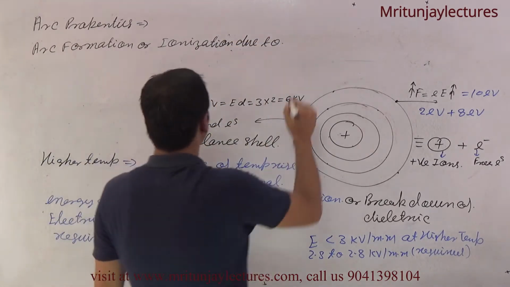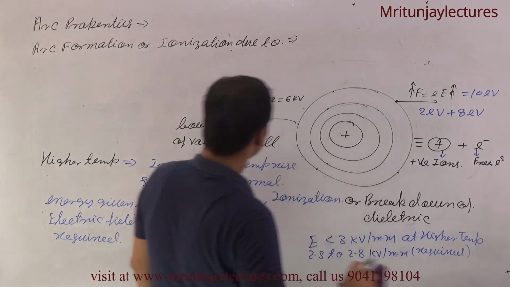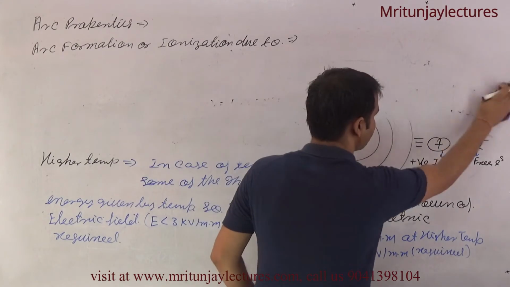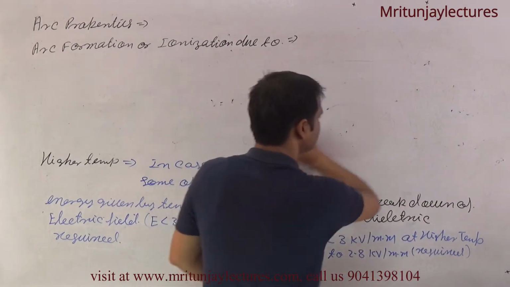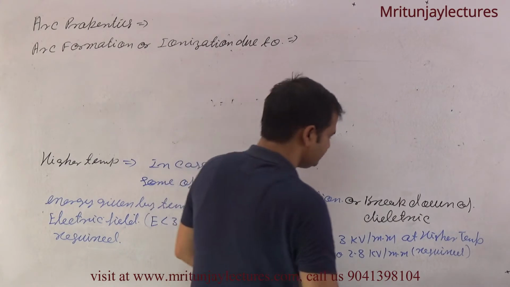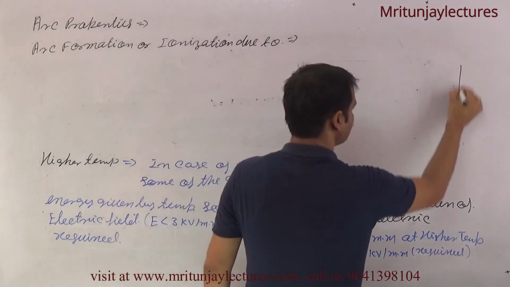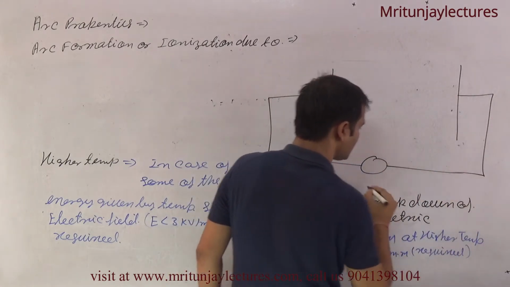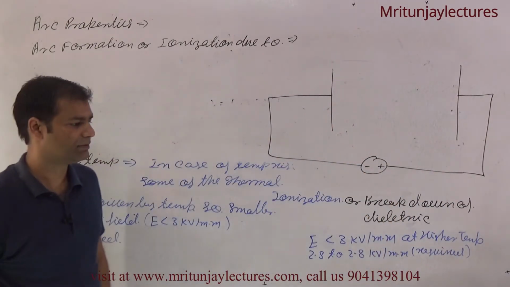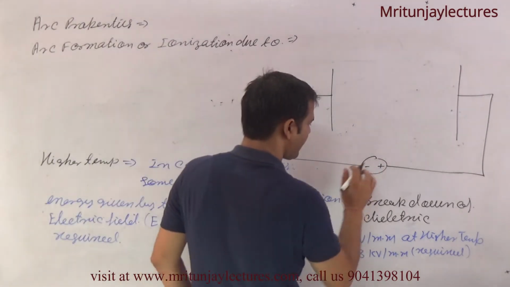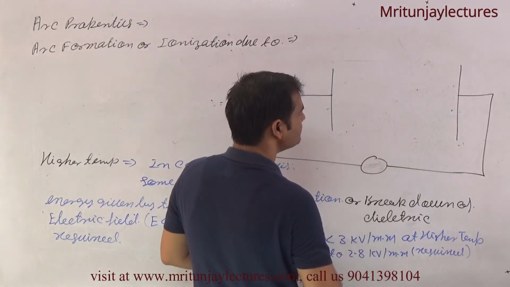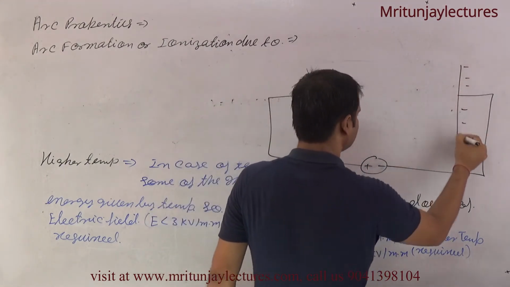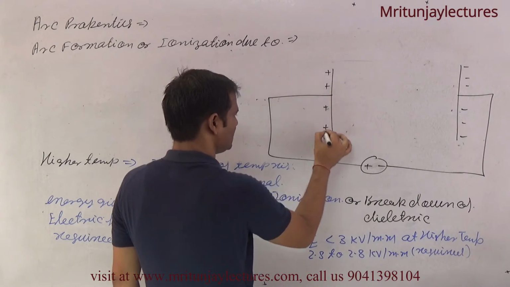Now this one is positive and that one is negative. Or suppose this one is positive and that is negative. If this one is negative, like this, and this one is positive, like this. Clear?